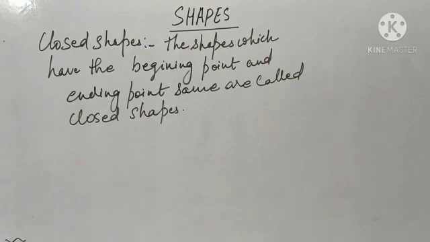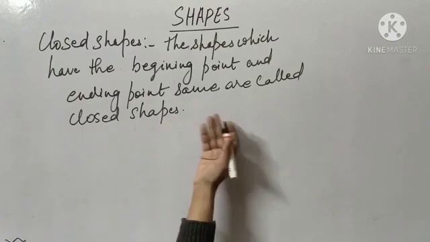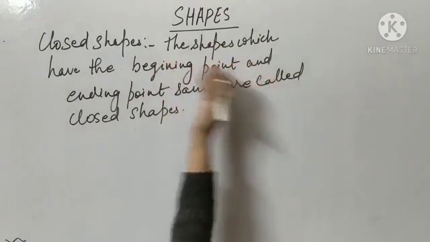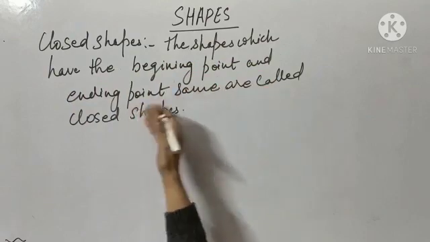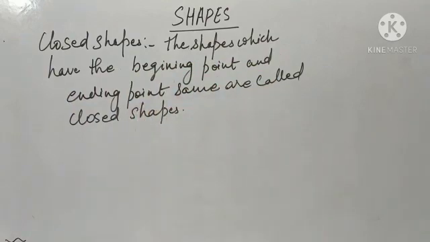Or we can say the shapes which begin and end at the same point are called closed shapes. This is also correct. The shapes which have the beginning point and ending point same are called closed shapes.